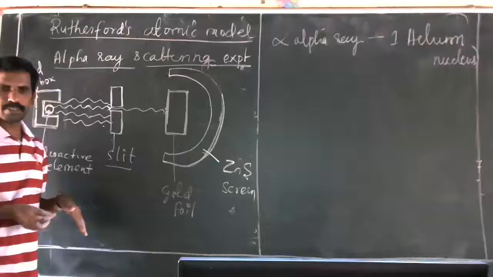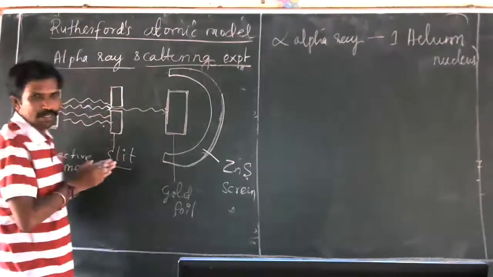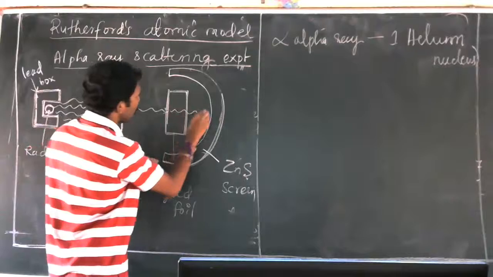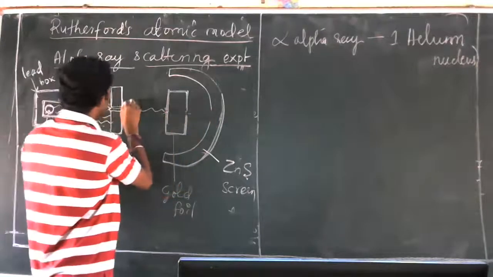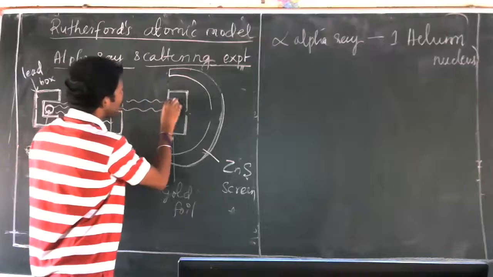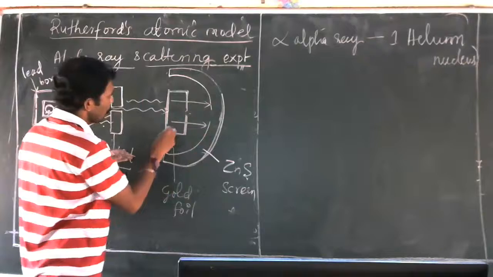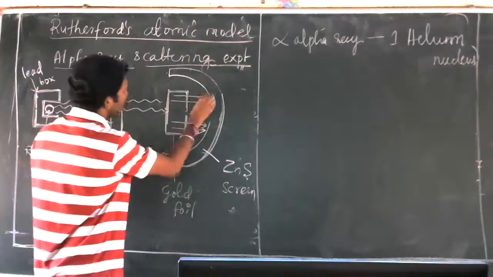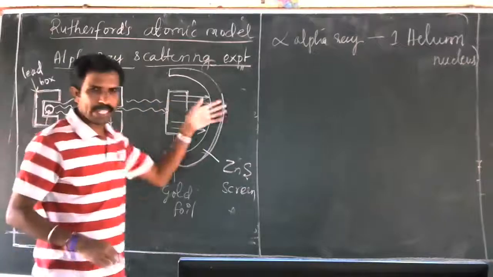And what was the result? Some of the rays entered straight without any deviation. Many of the radiations entered without deviation.